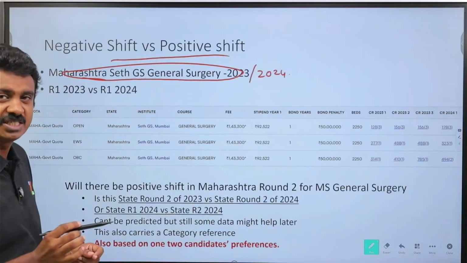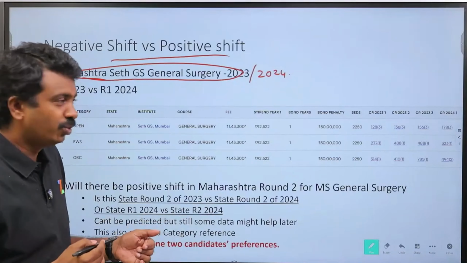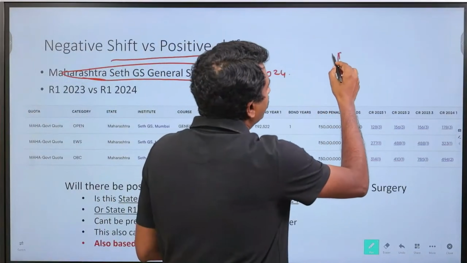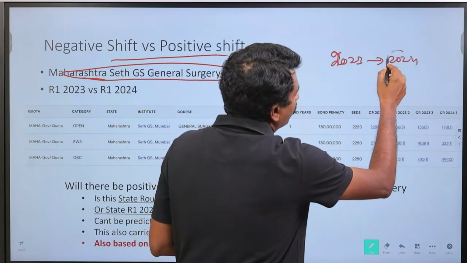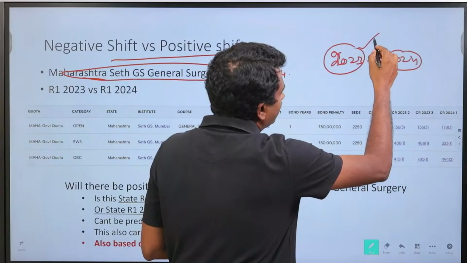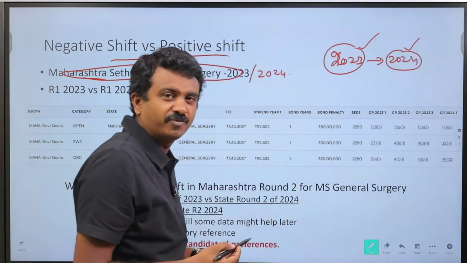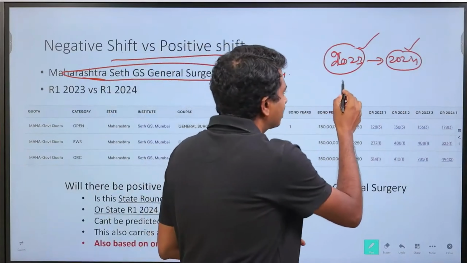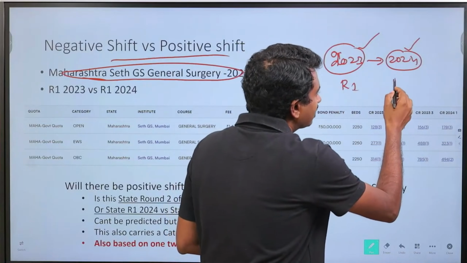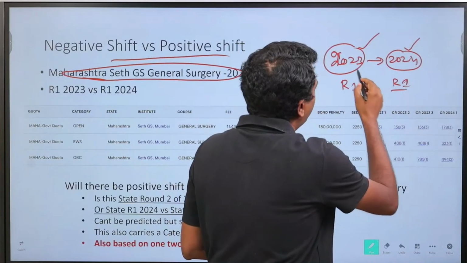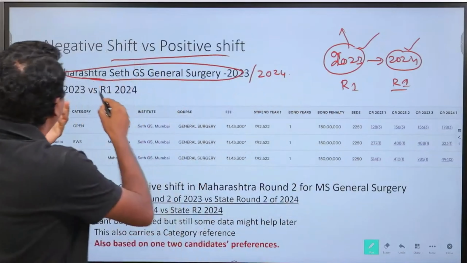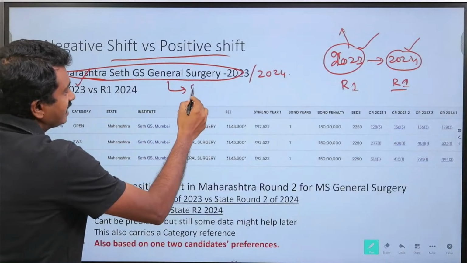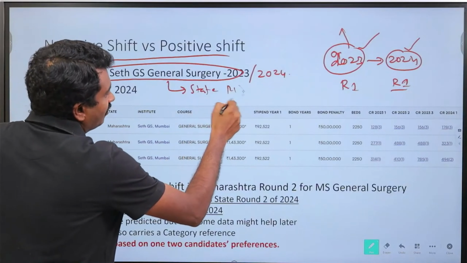Whenever we are looking at a shift, we can look at it two ways. One, I am looking at 2023 data and comparing it with 2024 data. So I am taking 2023 and then comparing it with 2024. The right reference possibly is 2023 round 1 versus 2024 round 1, right? Because after round 1 there might have been, what happens after 2023 round 1? We are taking Maharashtra State GS General Surgery state seat, correct? State round 1 we are comparing.